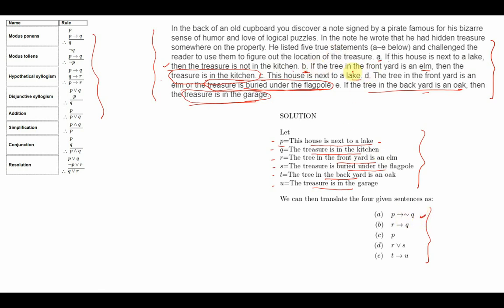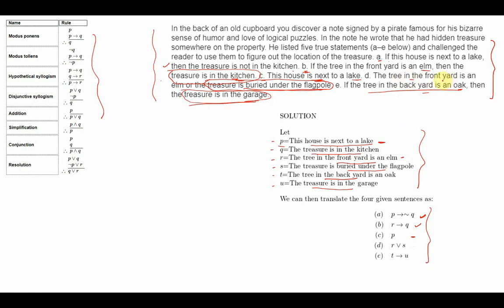If the tree in the front yard is an elm, that is R, then the treasure is in the kitchen, Q. This becomes my second premise. The house is next to a lake, P. This becomes my third premise.